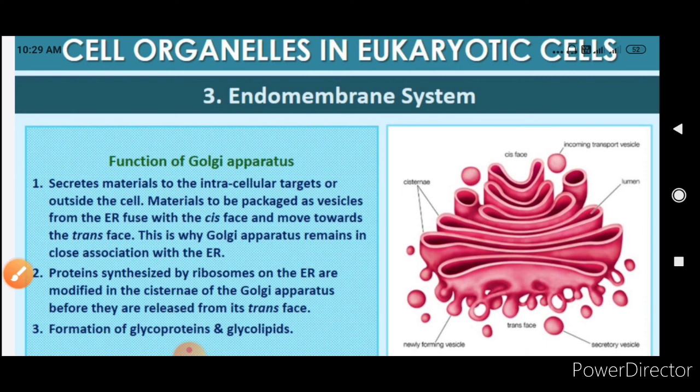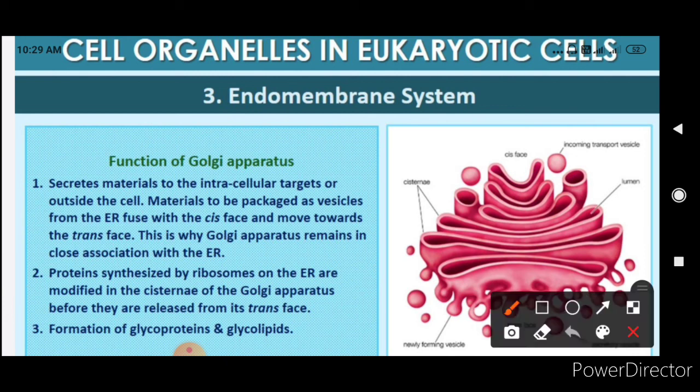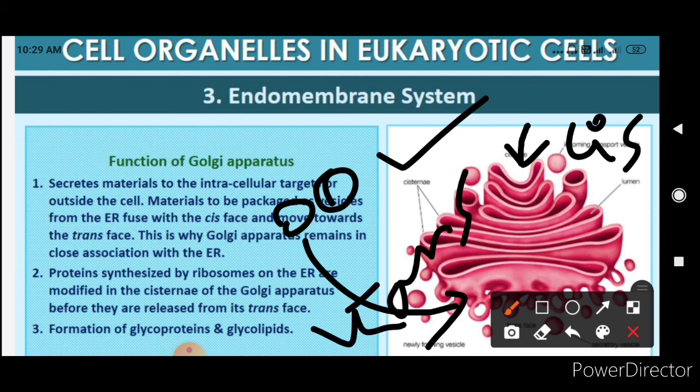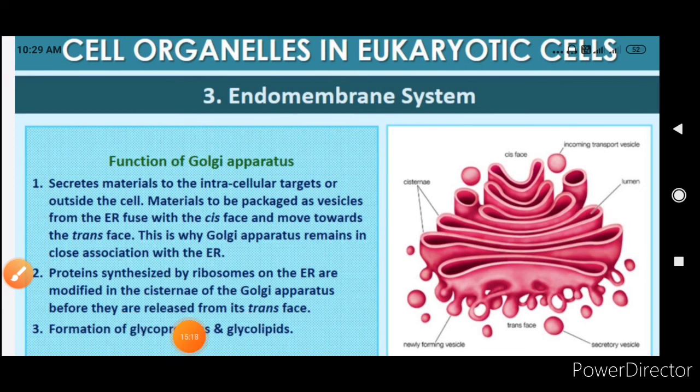So all the modifications in the protein which was synthesized by RER is now done in the Golgi apparatus. So protein will be coming from here and it will be secreted in the form of small vesicle from this. It will enter through the cis phase and will be removed as vesicle from the trans phase. So these are the functions of this.